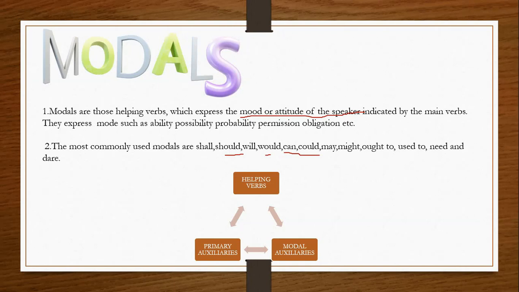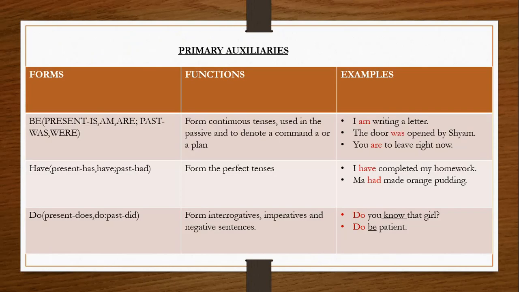You have heard about helping verbs. Helping verbs are categorized into two. They are of two kinds, that is primary auxiliaries and modal auxiliaries. We are going to learn about them one by one. Here, as you can see, this is the chart for primary auxiliaries. It is divided into two, primary auxiliaries and modal auxiliaries.